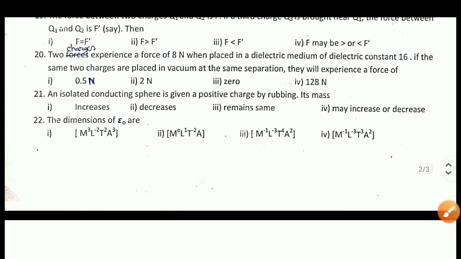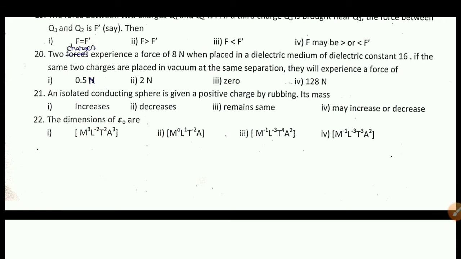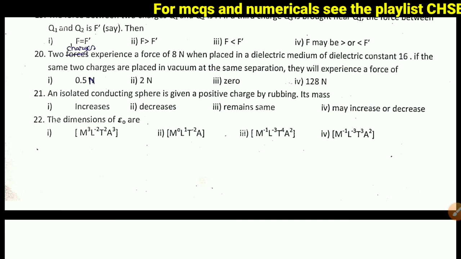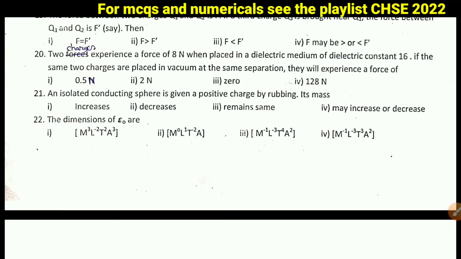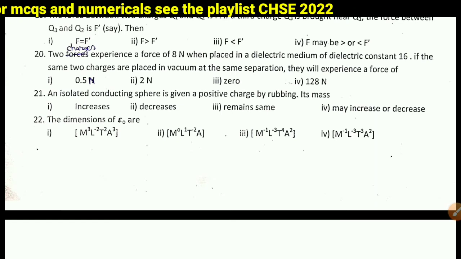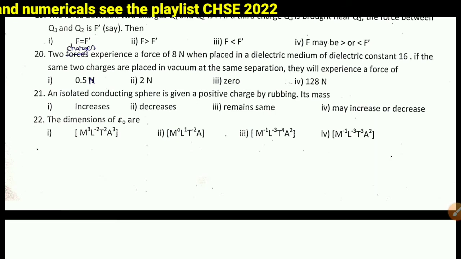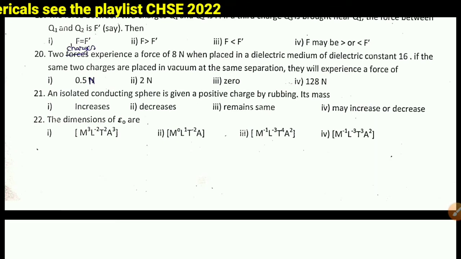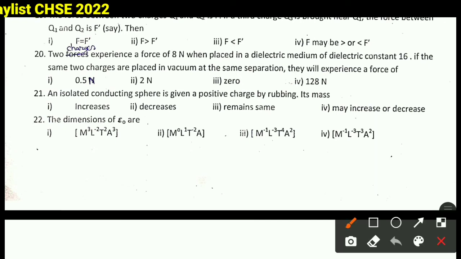Next question is question number 20. Two charges experience a force 8 Newton when placed in a dielectric medium of dielectric constant 16. If same two charges are placed in vacuum at the same separation, they will experience force: option 1, 0.5 Newton; option 2, 2 Newton; option 3, 0 Newton; option 4, 128 Newton.